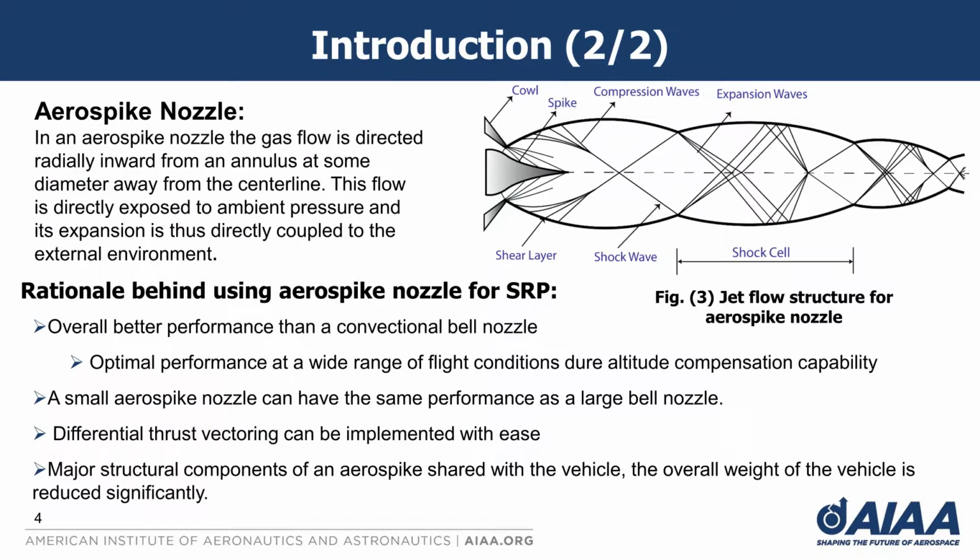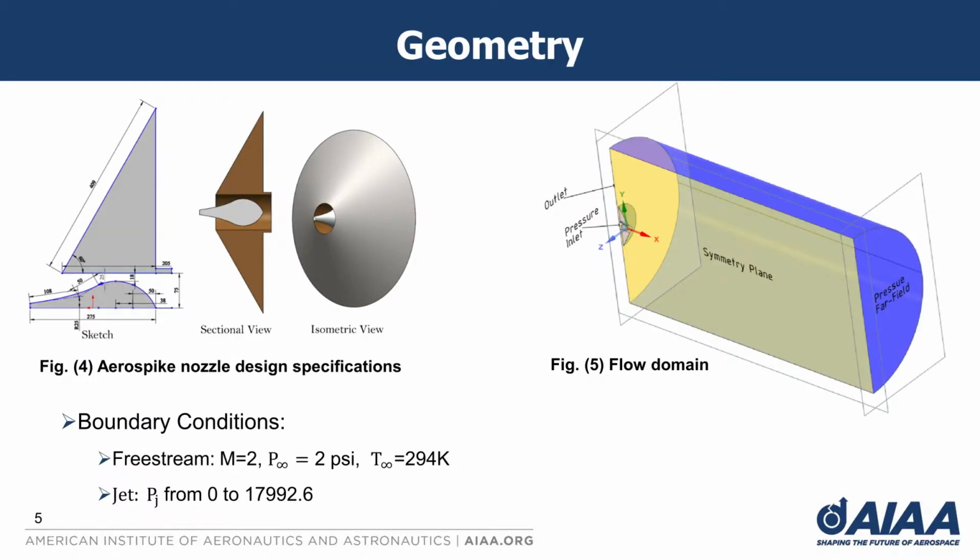The desirable features of using an aerospike for performing the SRP are: the aerospike nozzle has an overall better performance than a conventional or conical nozzle at a wide range of flight conditions due to its inherent altitude compensation capability. A small aerospike nozzle can have the same performance as a large bell nozzle. Differential thrust vectoring can be implemented effectively to maneuver while the vehicle is in its supersonic stage. As major structural components of an aerospike nozzle are shared with the vehicle itself, the overall weight of the vehicle is reduced significantly. Figure 4 represents the design specification of the aerospike nozzle used in the present study.